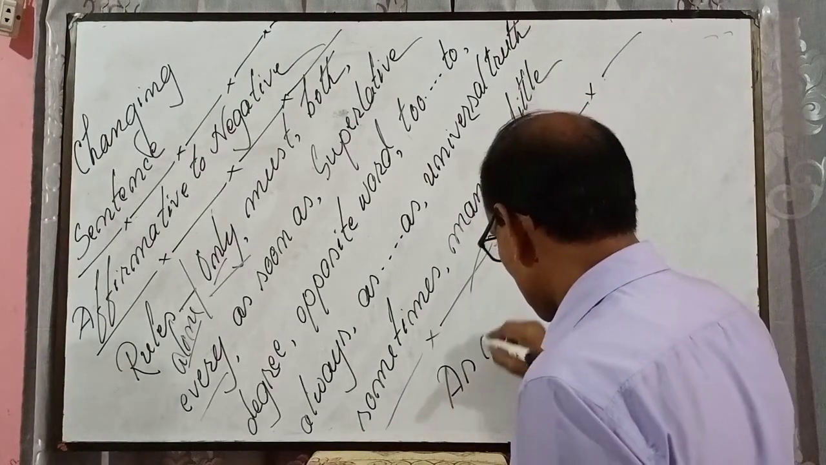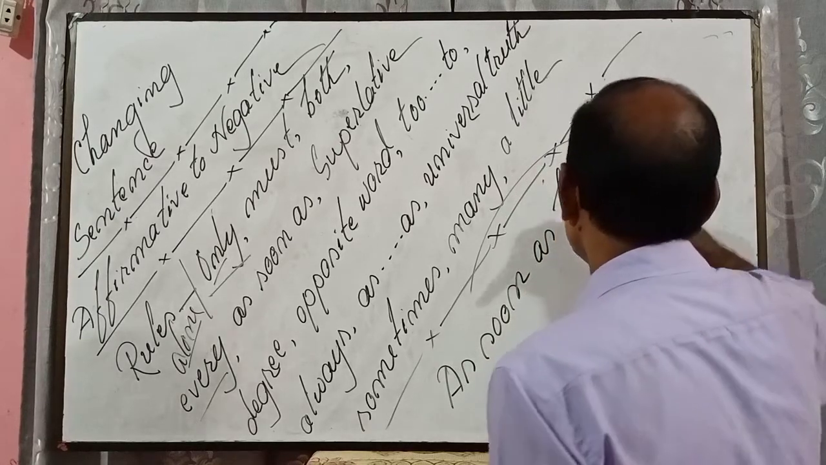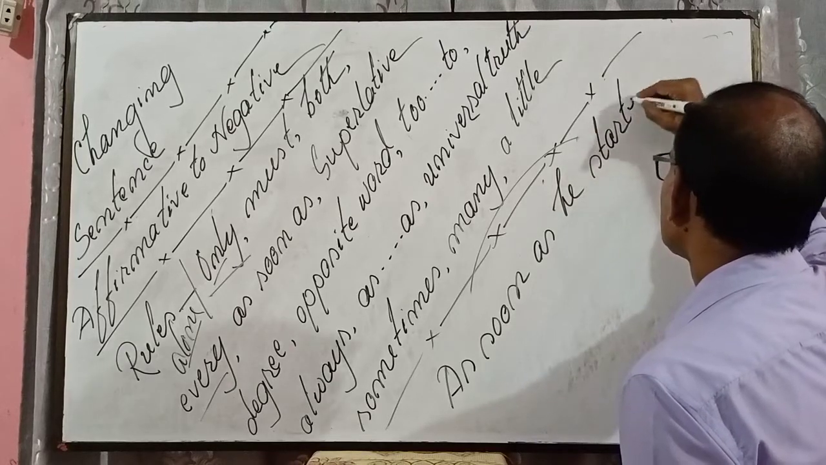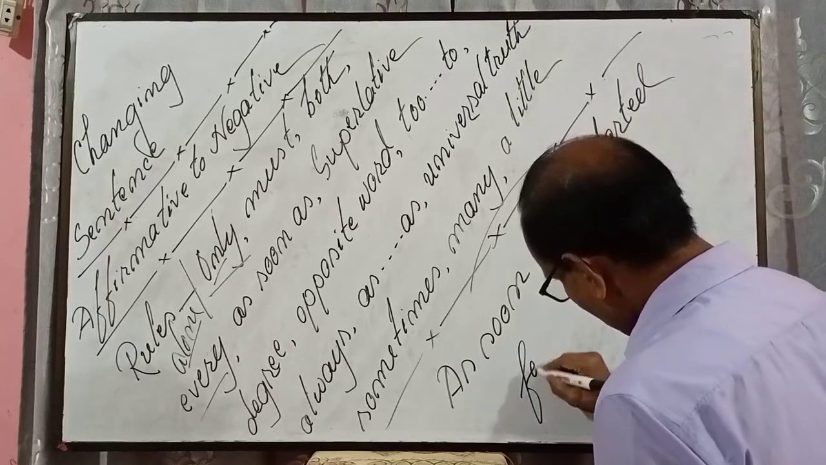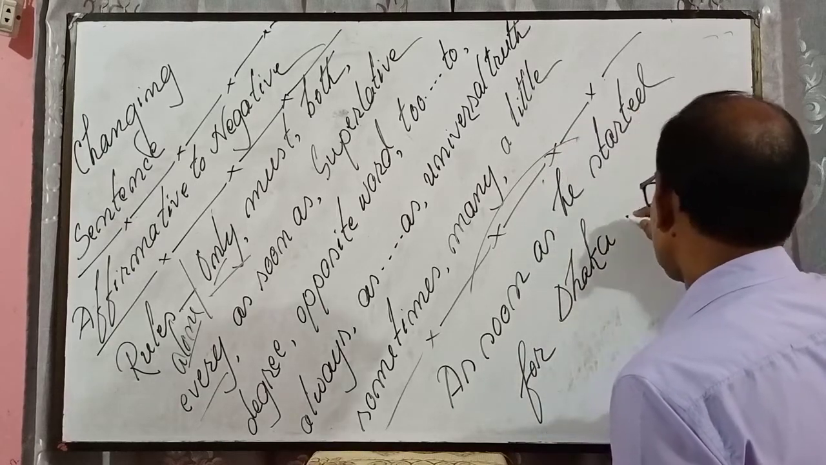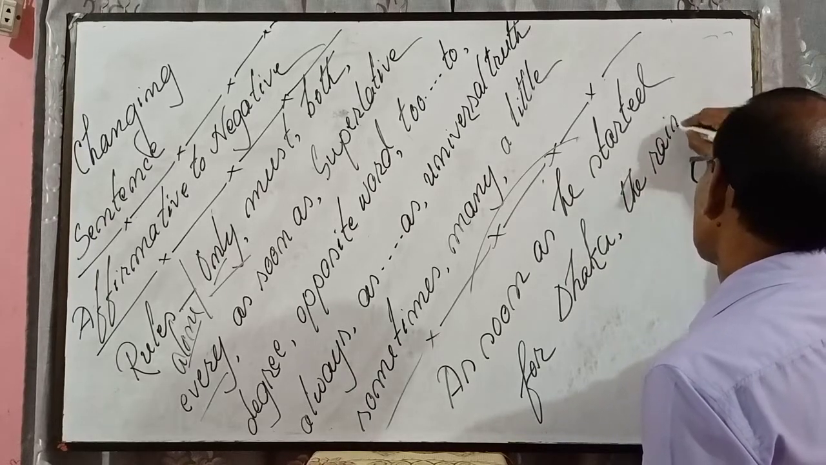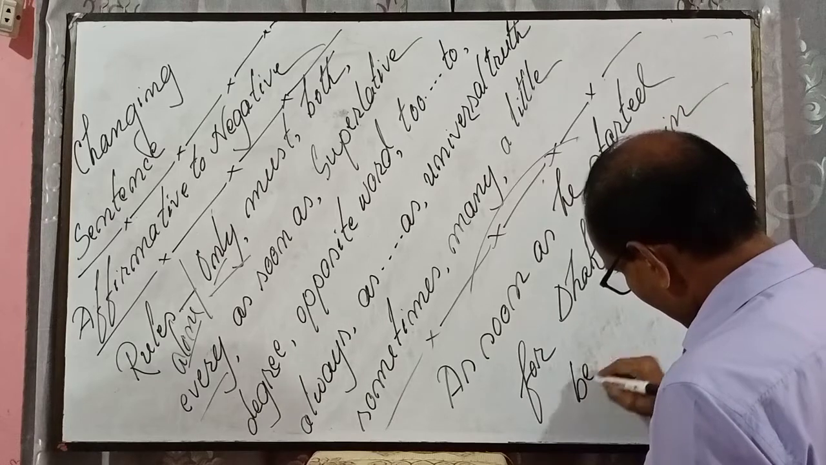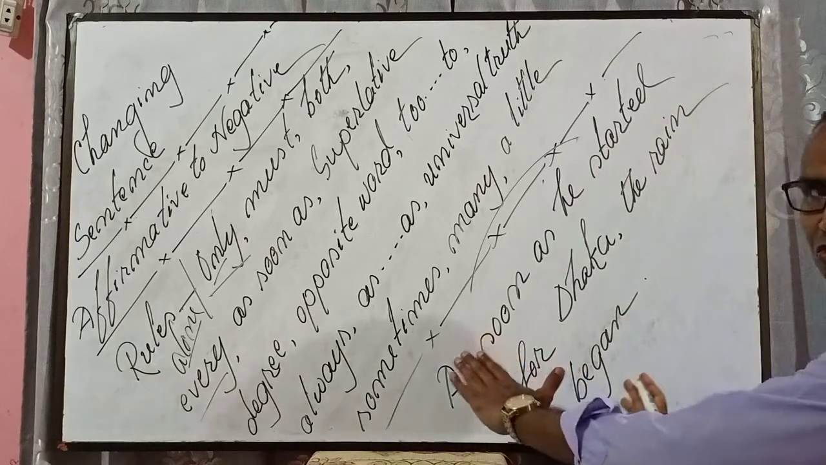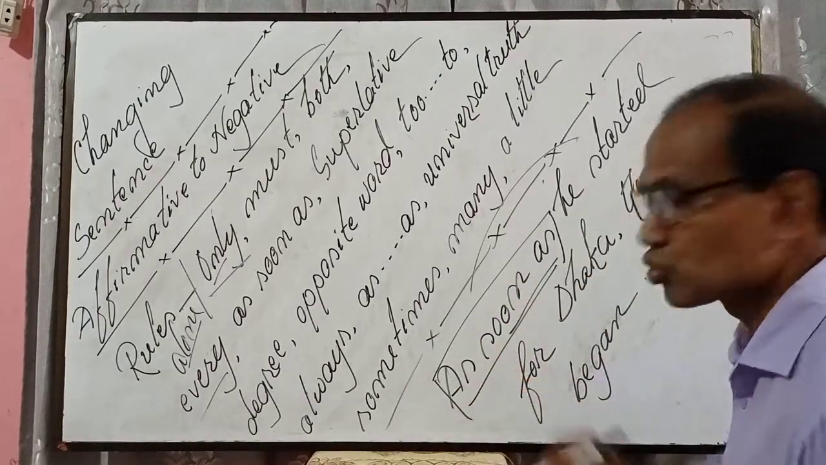As soon as he started for Dhaka, the rain began. Here, structure, you know the structure. Instead of as soon as, past perfect tense, use no sooner had.